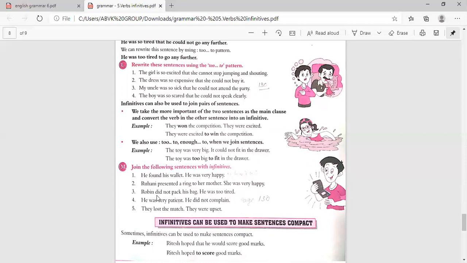And Robin did not pack his bag. He was too tired. Then what happened here?